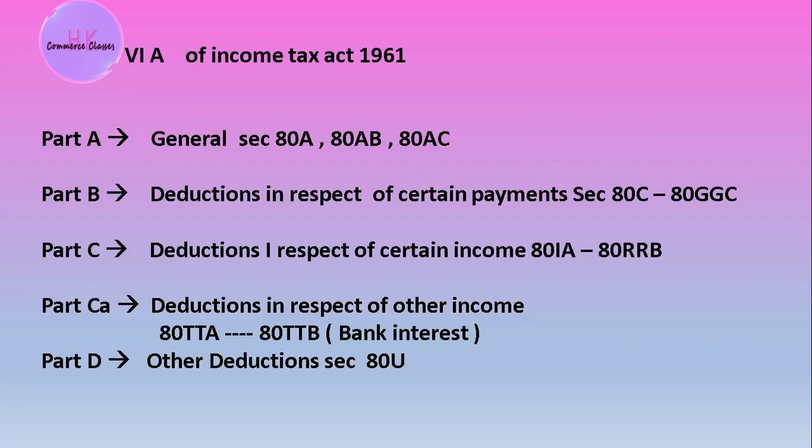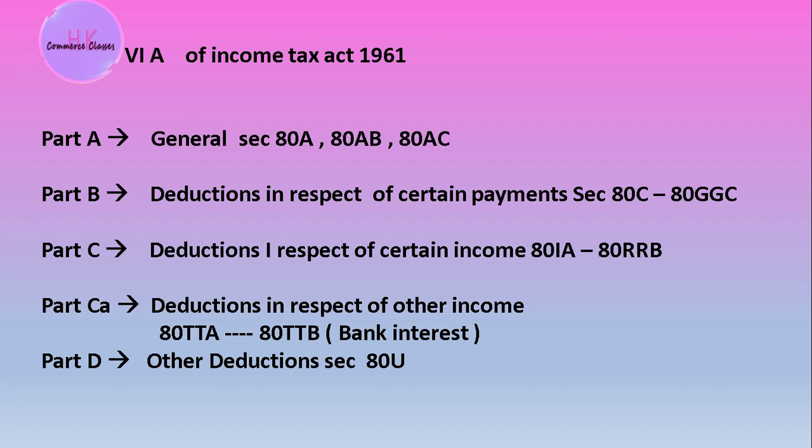Chapter 6A of the Income Tax Act 1961 is categorized into different parts. Part A has different sections, and further there are a myriad of sections. Part A is divided into three sections, that is 80A, 80AB, 80AC. Further, deductions in respect of certain payments are under sections 80C to 80GGC, and we will do a deep synopsis later.